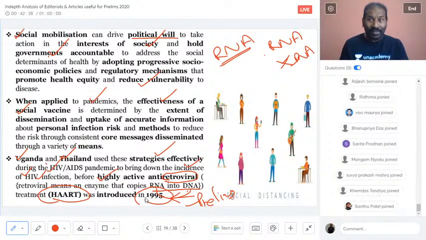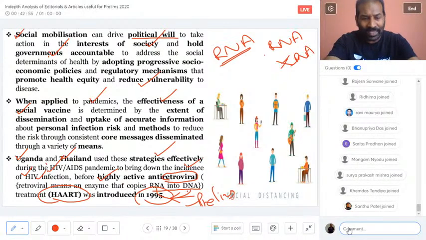So they have come up with the antiretroviral treatment. What is that antiretroviral treatment? That is highly active antiretroviral treatment, HAART. I think now you have a solid answer for a question if it is asked in regards to antiretroviral, HIV infection or HAART.